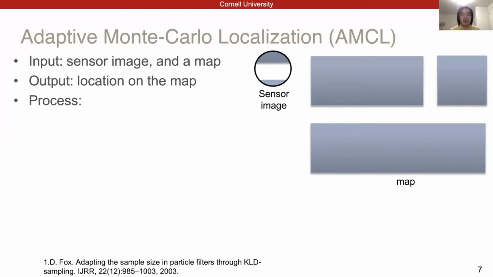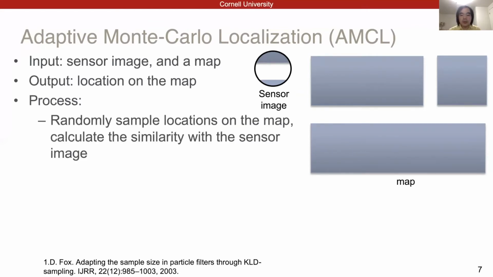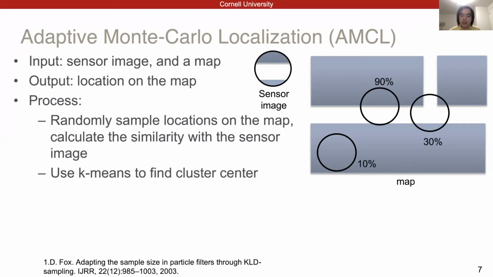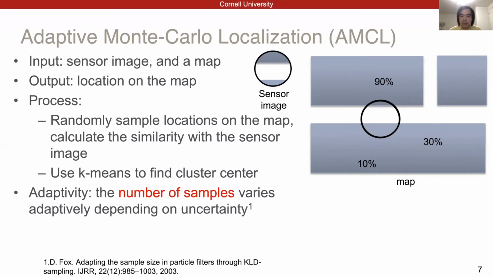At a high level, it works like this. First, locations are randomly selected on the map, and for each location, we calculate the similarity between the sampled location and the sensor image. Second, the cluster center of these sampled locations is found using k-means. The cluster center is the output of this algorithm. The adaptivity lies in that the number of samples varies adaptively, depending on the uncertainty about the environment.